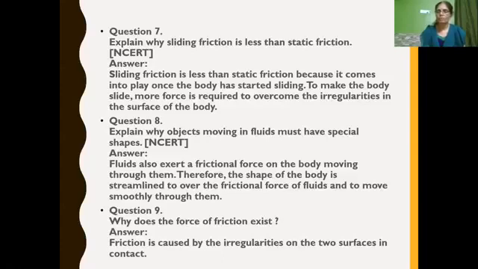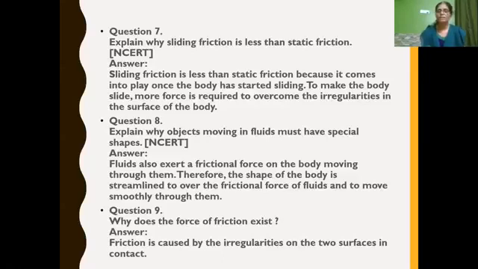Fish move in water. Water is also a fluid. They also have a streamlined body, isn't it? So why do they have special shapes? Because the streamlined body is used to overcome the frictional force exerted by a liquid so that they can move smoothly through them. Next question, why does the force of friction exist?